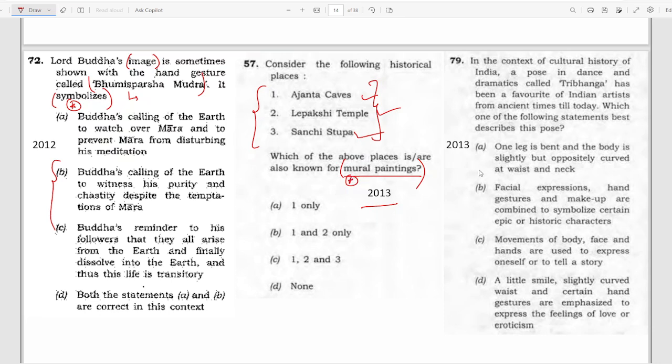Moving to the next question, in 2013 they asked, again in the context of the cultural history of India, about a pose in dance and dramatics called Tribhanga. Again, Bhumisparsha mudra was asked. Here Tribhanga was asked, which has been a main favorite of Indian artists from ancient times till today. Which of the following is correct? So it is describing what the Tribhanga posture is.